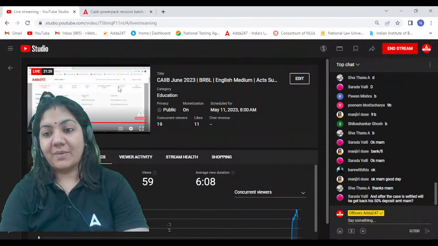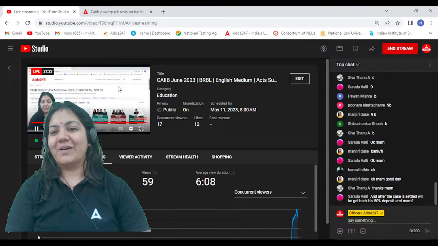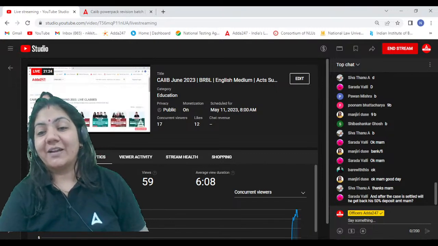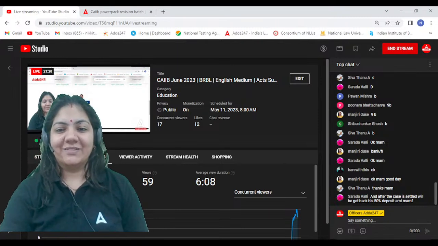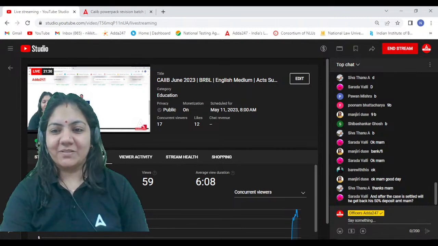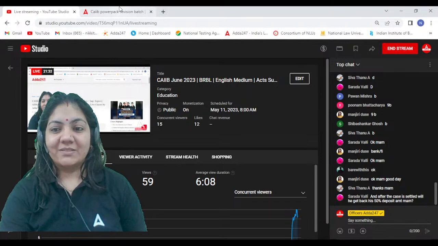No, Sharda ma'am, he will not get the 50% amount. No, ma'am, that is the fees of DRT. That is, Sharda ma'am, that is the fees of DRT. Why would he demand the 50% deposit amount? No, this is the fees.